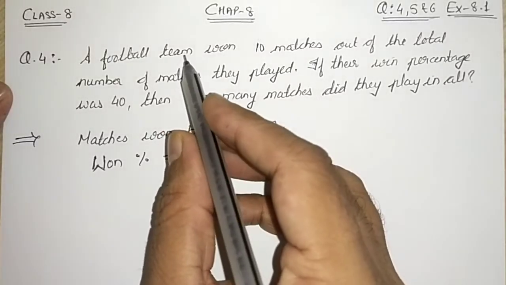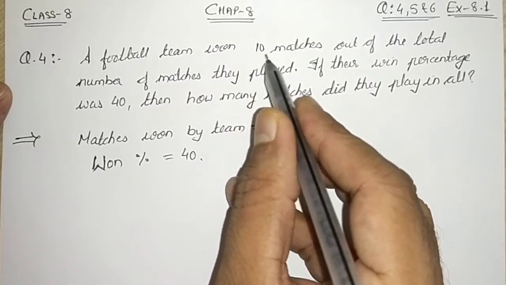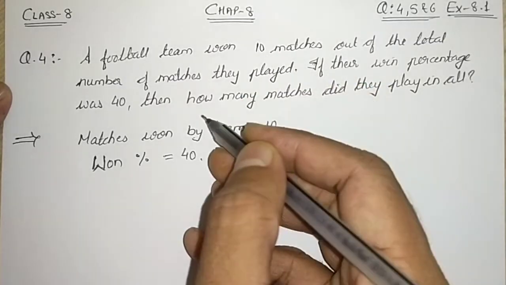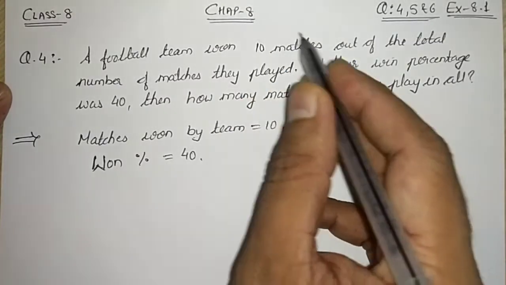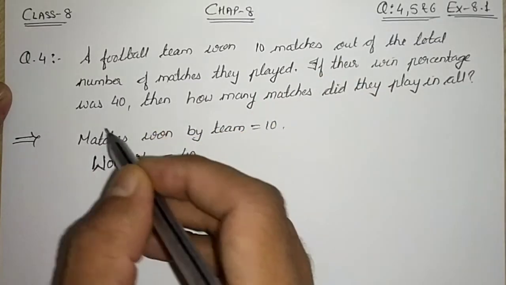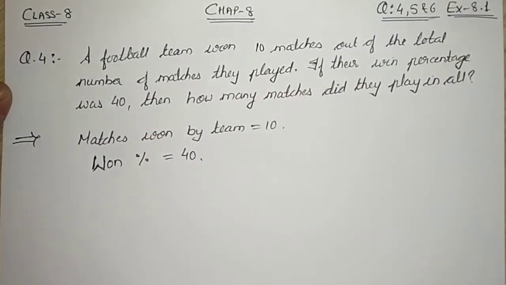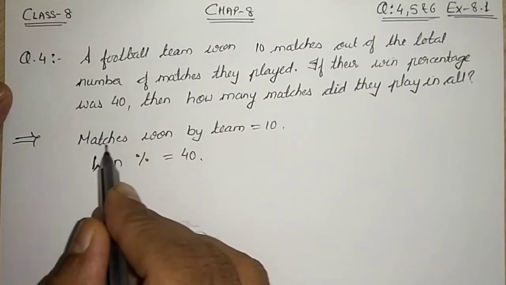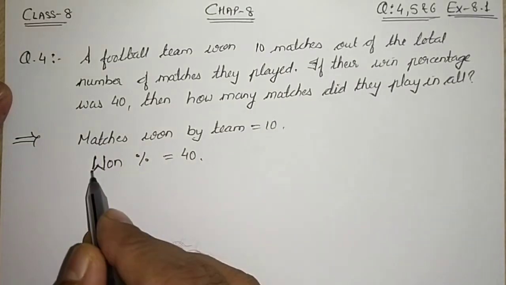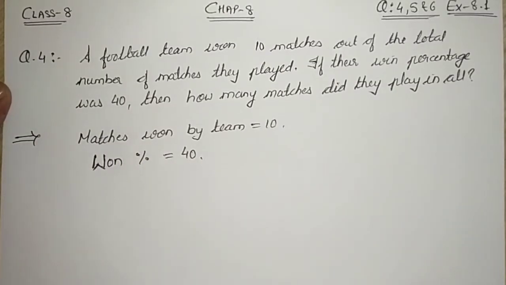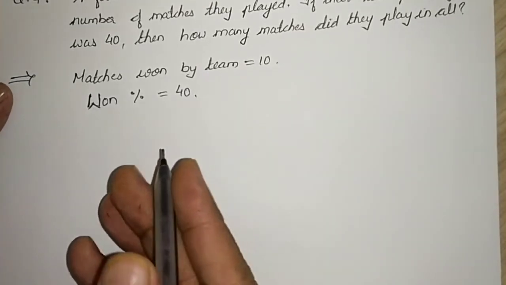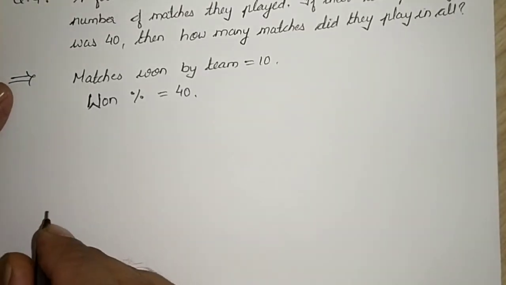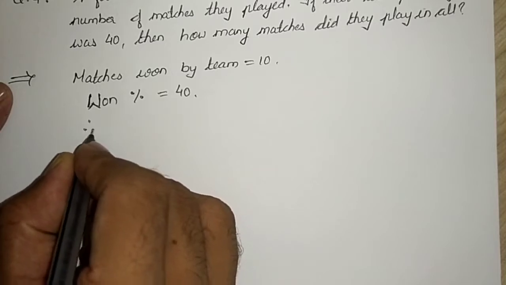They have given us one hint that the team has won 10 matches, and the second hint is those 10 matches is 40% of the total matches. So I have written matches won by team is 10, won percentage is 40. What we don't know is the total number of matches, so that we will take it as X.